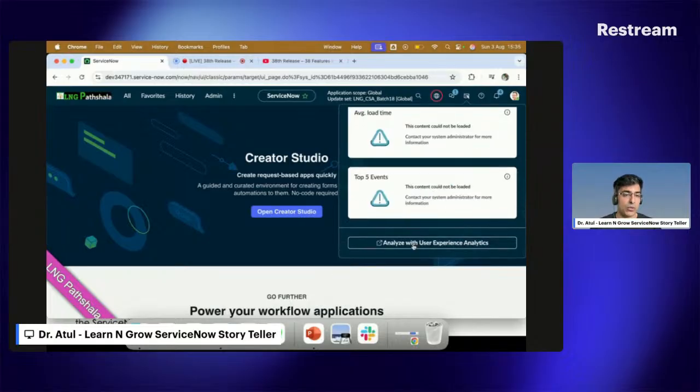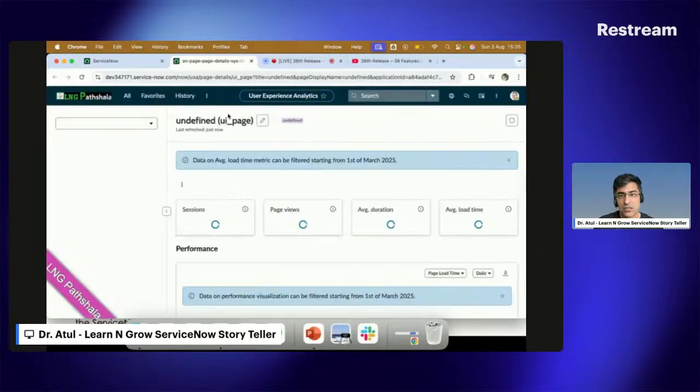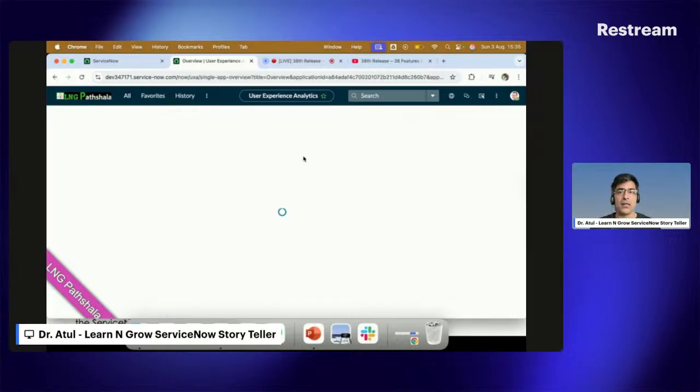And if you want to explore more, you can see Analyze with User Experience Analytics, something which was there earlier, but now ServiceNow brings this onto the homepage. If you're not getting this, you can see the overview part here, how the user experience will be working, and then we can proceed to the next part.